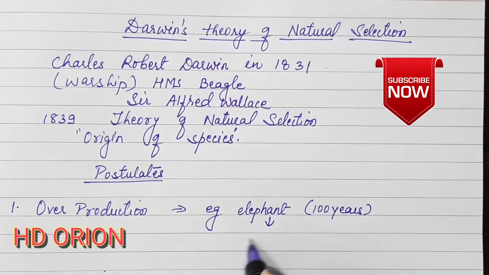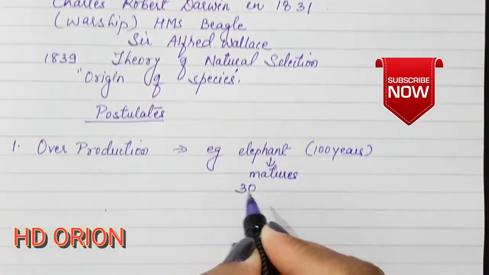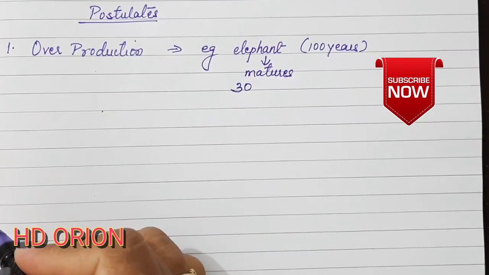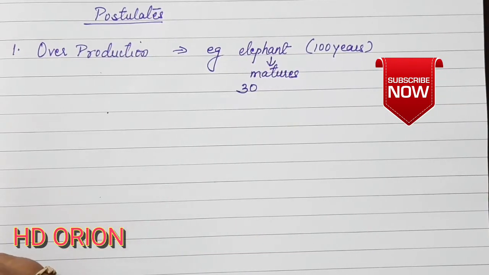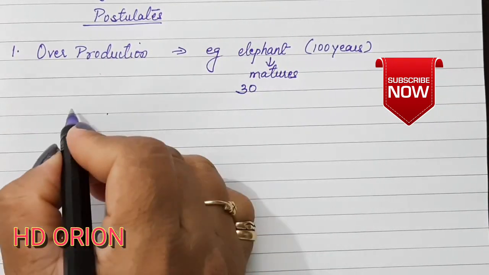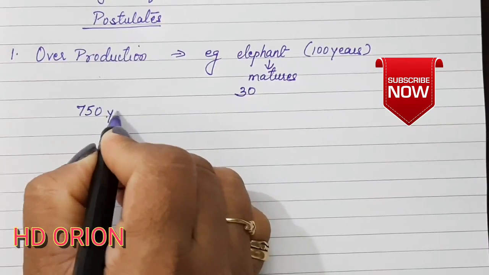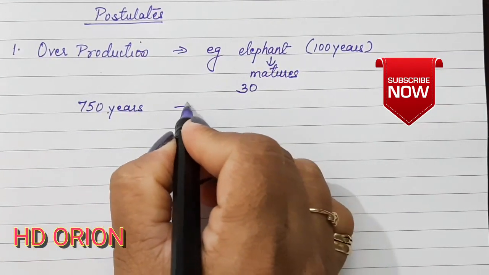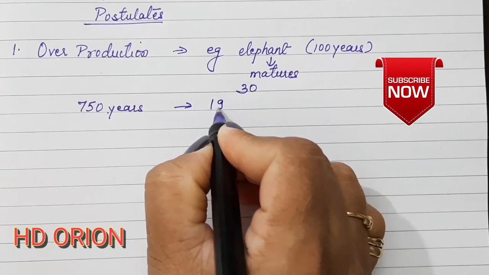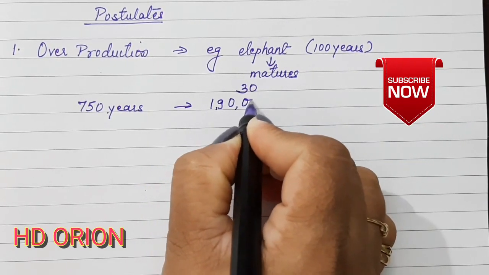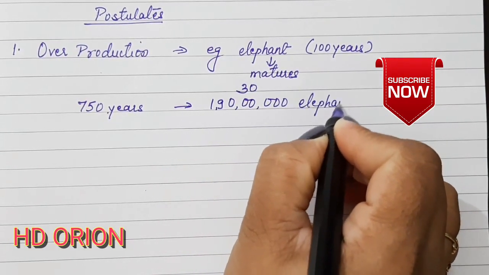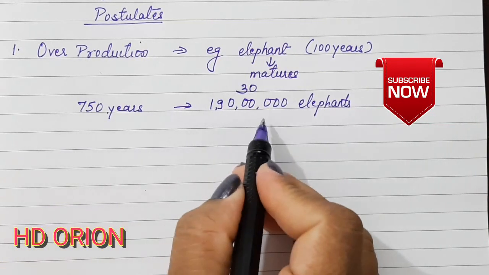If it matures at the age of 30, then on average it produces 6 young ones, and beginning with a pair of elephants, if all the offspring survive, by the end of 750 years there will be almost these many elephants, which will be huge in number.